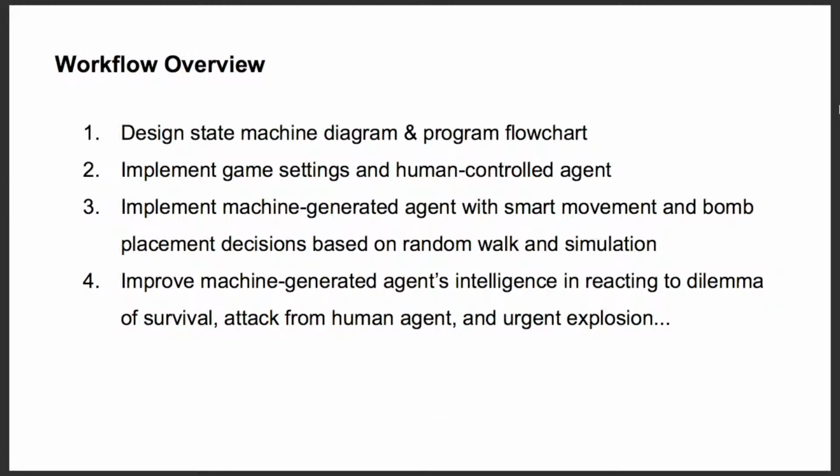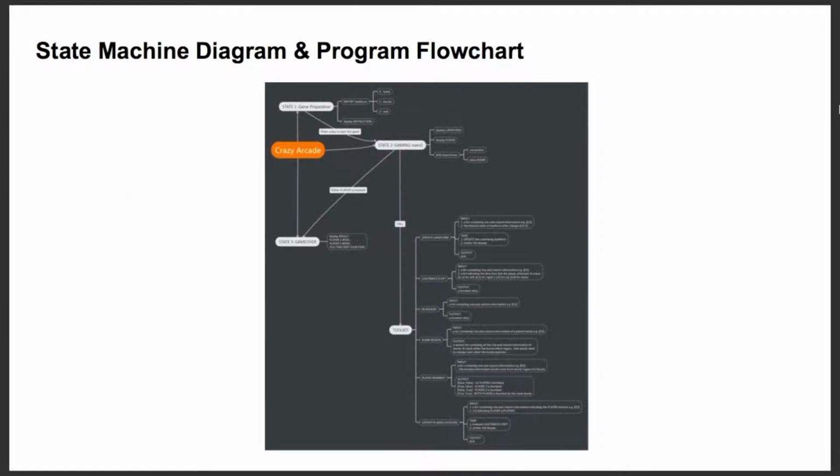These are the steps we took in gradually building up the whole game. First, we built up the whole game setting with a human-controlled agent, and then we gradually added a machine-generated agent with more and more intelligence and empowered it with a smart decision-making framework. In the end, it could react to activities of the human-controlled agent and some urgent cases as well. This is where the whole thing begins, the very first state machine diagram that we drew to set up the whole game and a human-controlled agent.